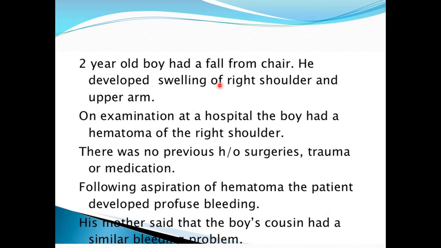Secondly, again, the fall from the chair. A fall from the chair is not a very big trauma, but it resulted in excessive bleeding into the shoulder joint. In case of thrombocytopenia, there is no bleeding into the joints or swelling of joints. Instead, there is bleeding into the skin and formation of petechial hemorrhages and blotches. So these points will help us in differentiating thrombocytopenia from hemophilia. So this is the case of hemophilia.